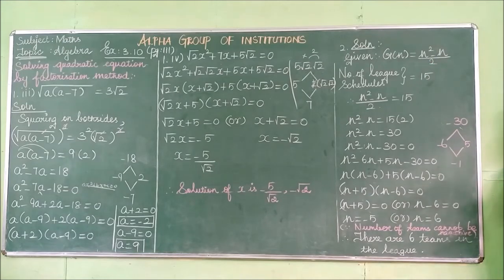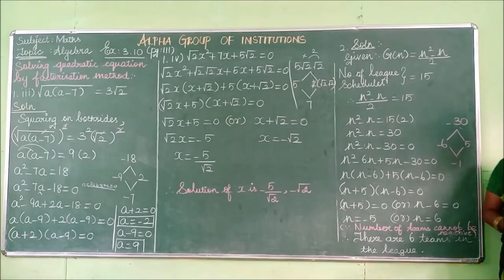So you have to find how many teams there are, where each team plays with the other teams at least once. Then the schedule: how many? A league schedules 15 games. So the teams we don't know, but 15 games will be conducted. How many teams are there in the league? Now you have to say how many teams will play in the league.